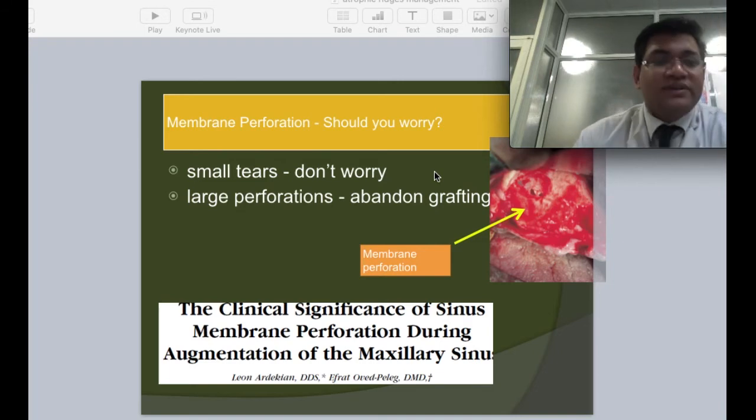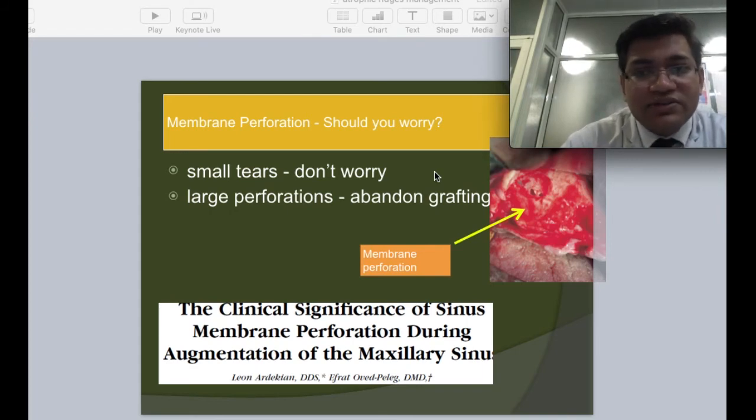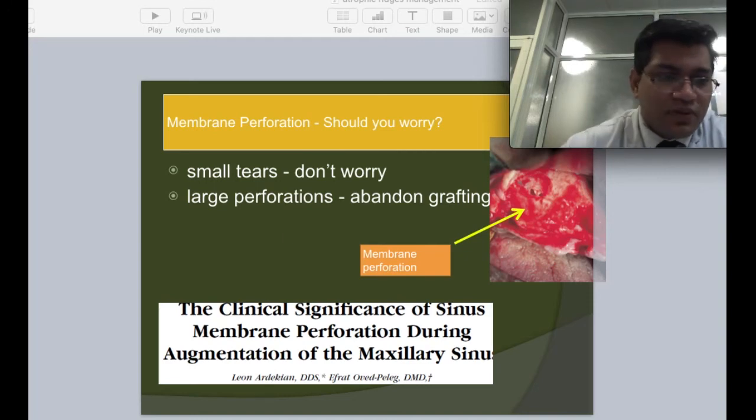In my practice, for small tears, I have gone ahead and used bone grafts. I have also used cyanoacrylate glues to cover these small defects. For medium sized defects, I have not gone ahead with bone grafting much, but in a couple of cases I did use a collagen membrane and the results were good enough, appreciably good enough.